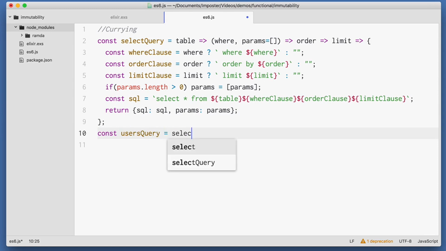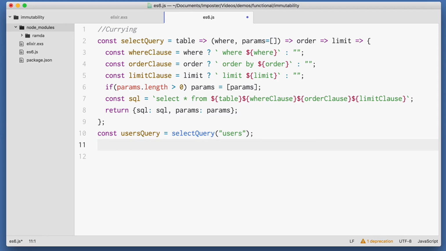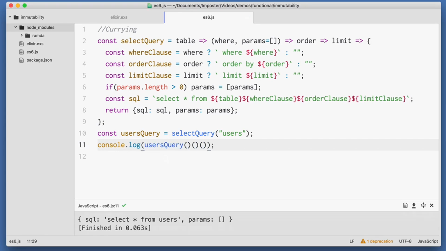Using this is even more fun. I'll create a variable called users query, and then I'll set it to our select query, passing in users as the table name. If I want to take a look at this, however, I have to invoke that three times, which isn't a lot of fun, is it? Probably wouldn't want to create a query in this way, but this is where partial application comes in, and this is where we start having some fun.